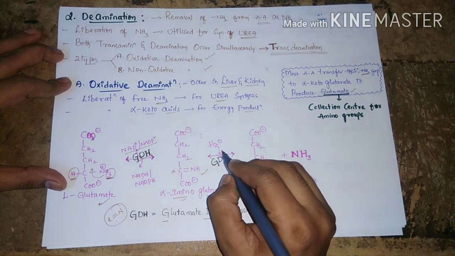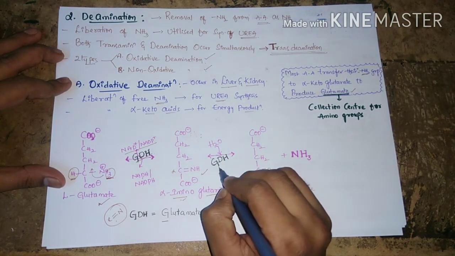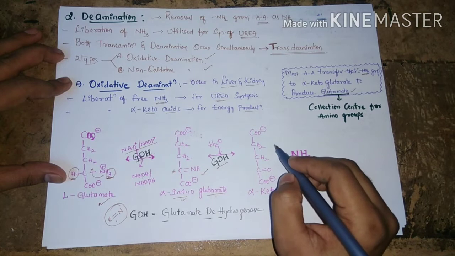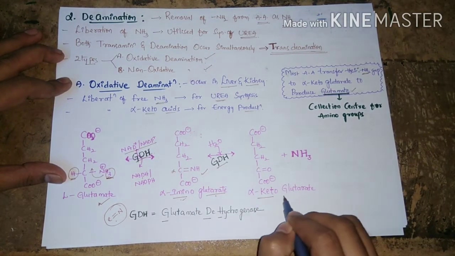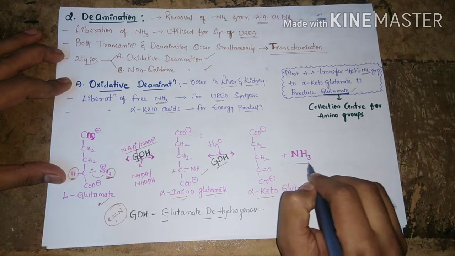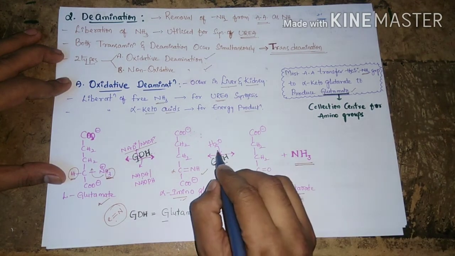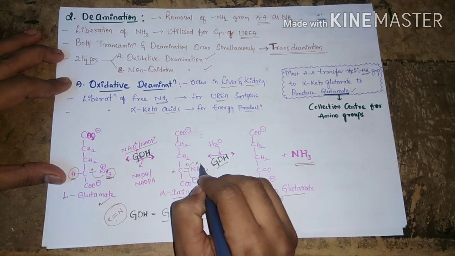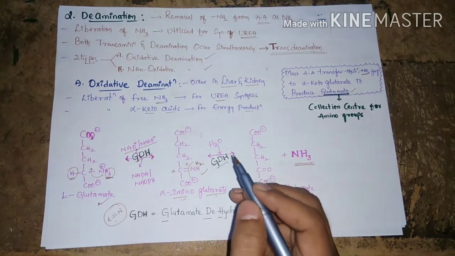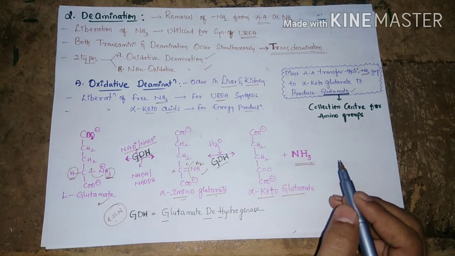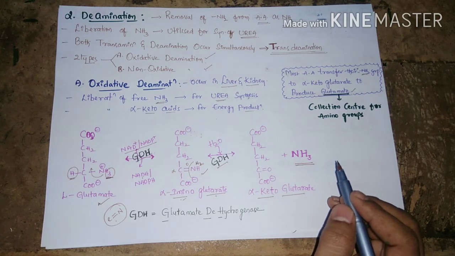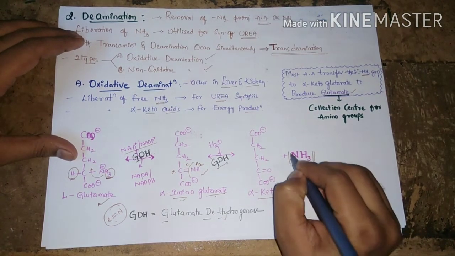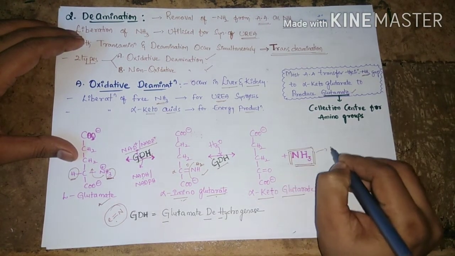Again, hydrolysis of this alpha amino glutarate in the presence of the same enzyme, glutamate dehydrogenase, converts it into alpha keto glutarate by the loss of the amine group as ammonia. Addition of water, H2O, is nothing but hydrolysis. Due to the hydrolysis, alpha amino glutarate is converted into alpha keto glutarate, and it liberates free ammonia, which can be utilized for production of urea.